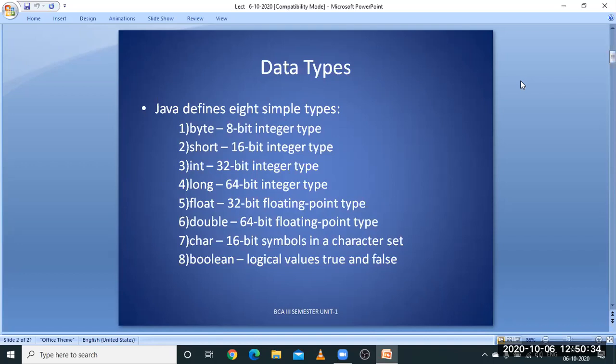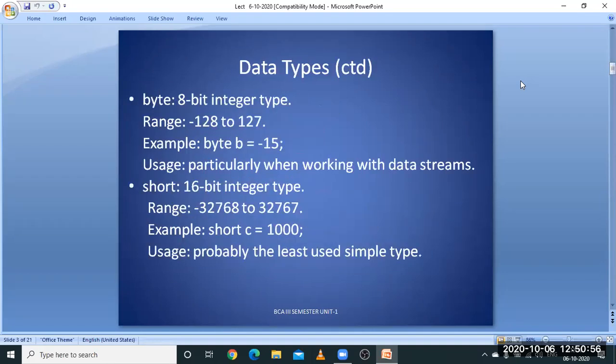So I think these are the 8 simple data types, or we can call them Java primitive data types also. Primitive types are nothing but basic data types on which we write most of the programming.